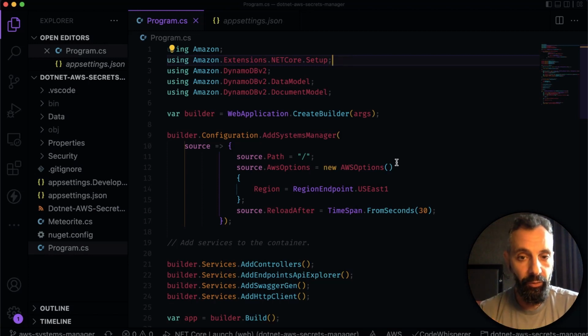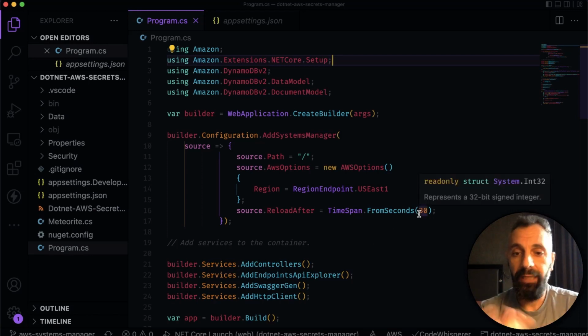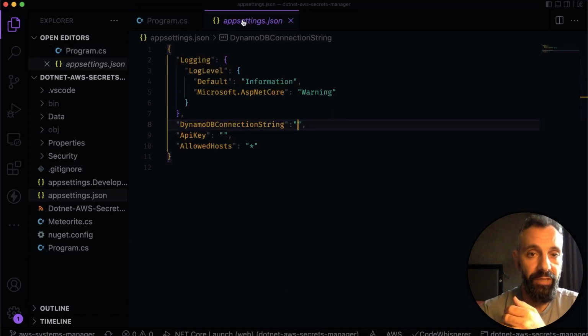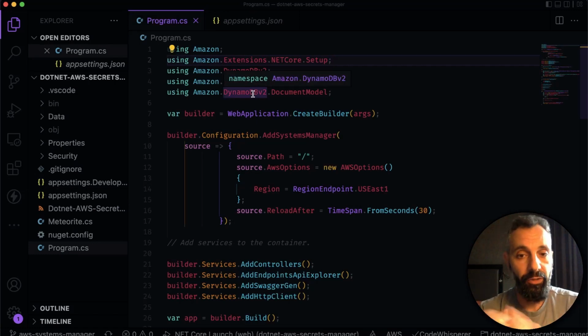As we mentioned earlier on, Systems Manager allows you to tap into the configuration providers and actually populate settings with parameters that are stored in Systems Manager Parameter Store. The nice thing about Systems Manager is that it also allows you to reload your configuration settings from the remote store by defining a specific interval. So lines 9 to 17 do exactly that. They say where our Systems Manager is located, what the path for our variables can be, and this can also be a parameter that comes from your app settings.json that can be changed based on the environment that you are in.